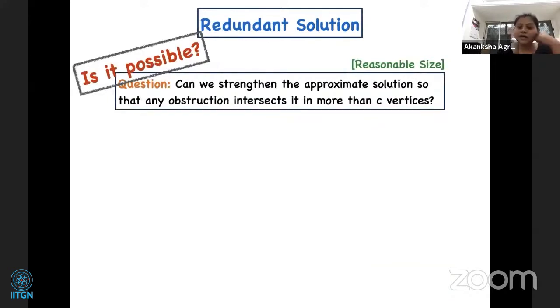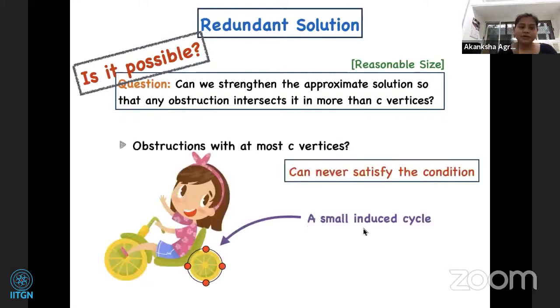But the question to ask here is, are we asking for too much? Forget about how to compute such a thing, does such an object even exist? For example, our obstructions to interval graphs include a cycle on 4 vertices, the small cycle. If C is 100, how can a cycle on 4 vertices intersect in 100 vertices?